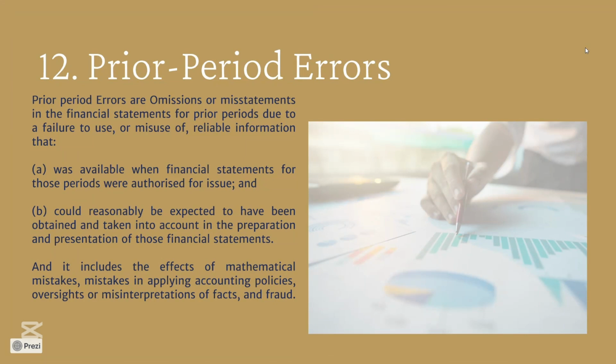Prior period error. Prior period error means omission or misstatement of prior period due to a failure to use or misuse of reliable information. It means either the information was available at that time or could reasonably be expected to have been obtained, but they failed to use or they misused the information. And it includes mathematical mistakes, mistakes in applying the accounting policy, misinterpretation of the facts, and fraud.